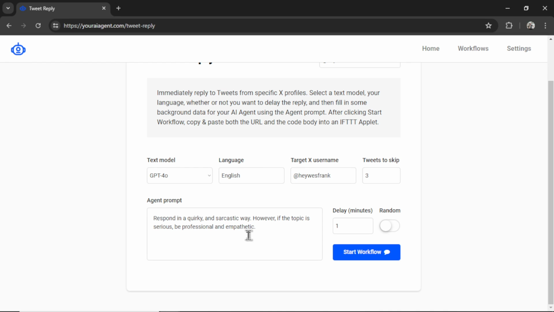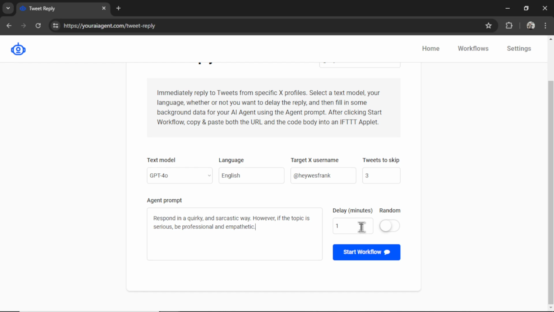For the agent prompt, this is kind of how you want your XBot to respond. How do you want to humanize it so it sounds like you? I'm just going to write: respond in a quirky and sarcastic way. However, if the topic is serious, be professional and empathetic. You don't want to make a funny comment on something that's pretty serious. It might blow your cover.